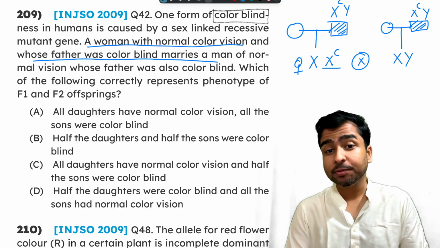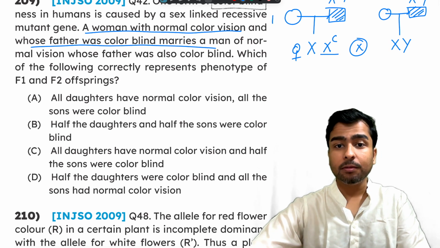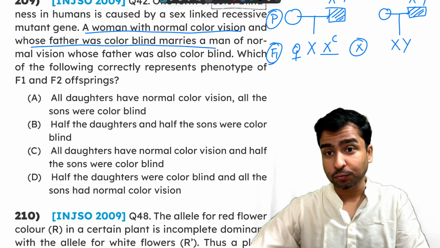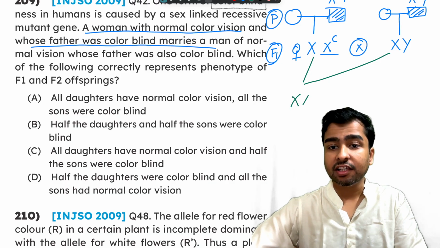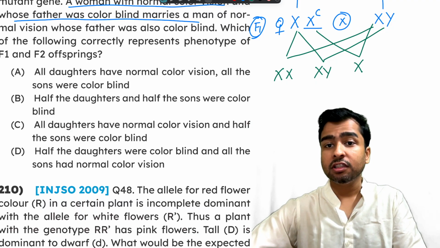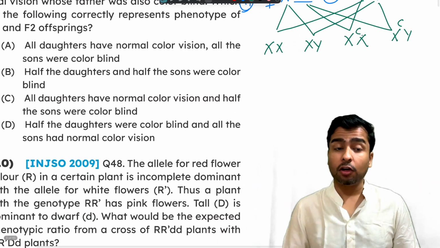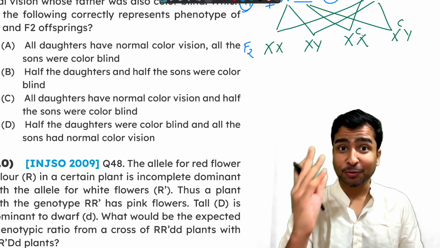Which of the following correctly represents the phenotype of F1 and F2 offsprings? So this is the P generation, this is the F1 generation, and let us write about F2. What are the possible F2s? We'll combine XX, we'll combine XY, then we'll combine XCX, and then we'll combine XCY. So these are the four possible combinations. And this is the F2 generation.